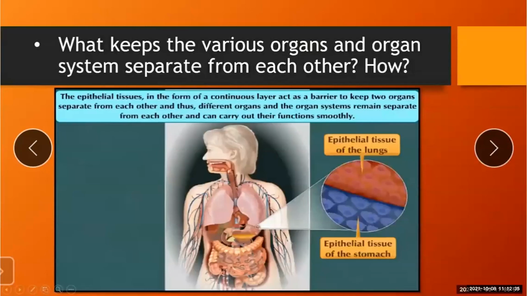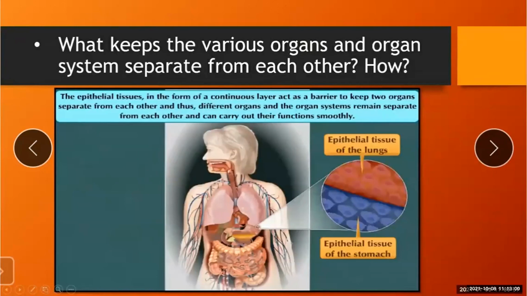Now see, the epithelial tissue in the form of a continuous layer acts as a barrier to keep two organs separate from each other, and thus different organs and organ systems remain separate from each other and carry out their functions smoothly.